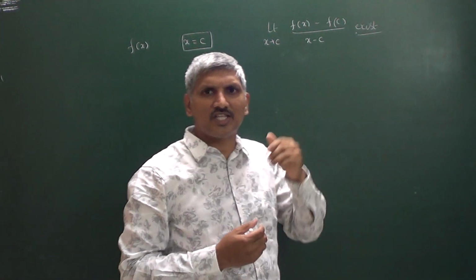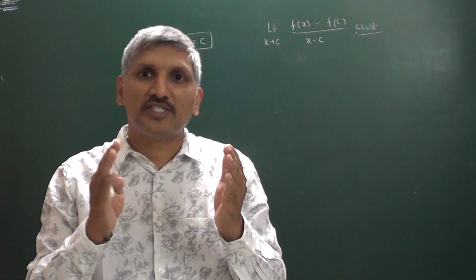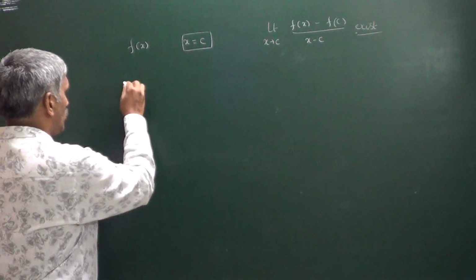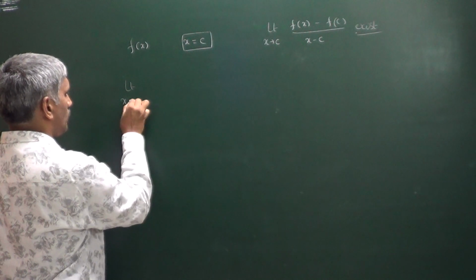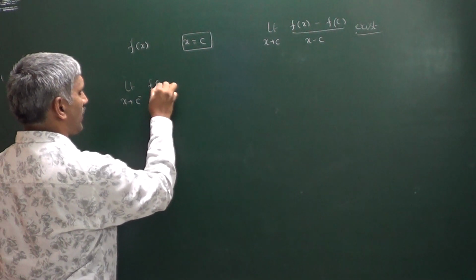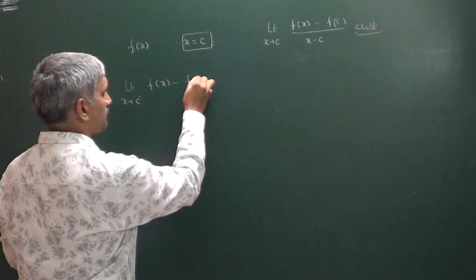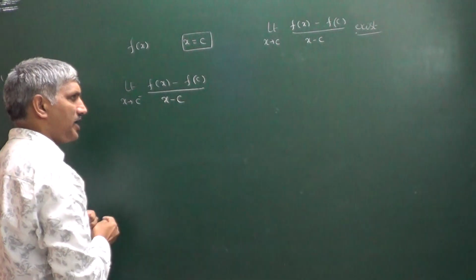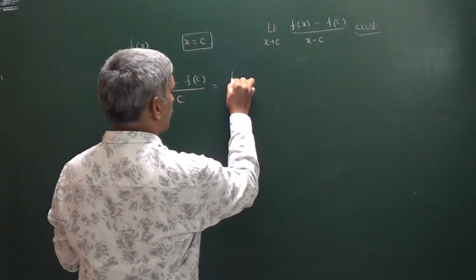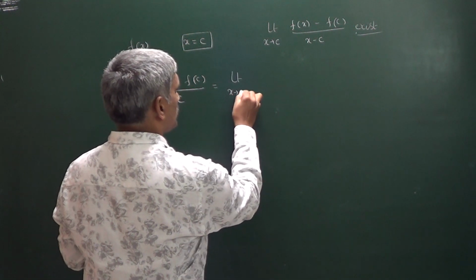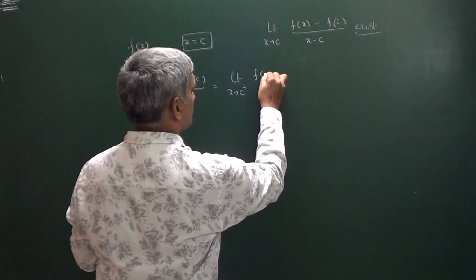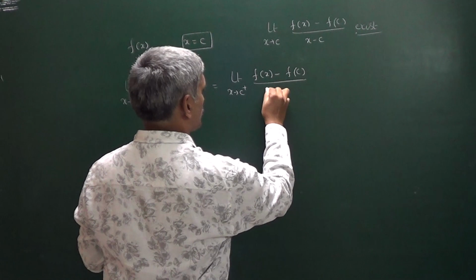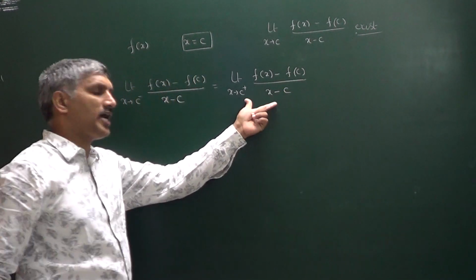But when can we say that this limit exists? Limit exists means left hand limit must be equal to right hand limit. So limit x tends to c minus of f of x minus f of c divided by x minus c, that is the left hand limit. That must be equal to limit x tends to c plus of f of x minus f of c divided by x minus c, which is the right hand limit.